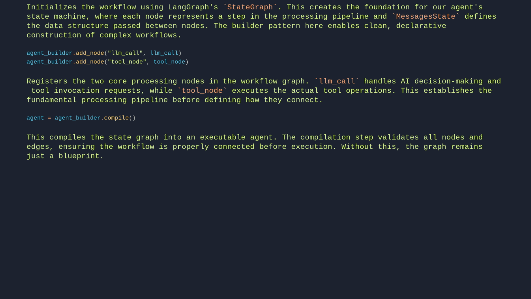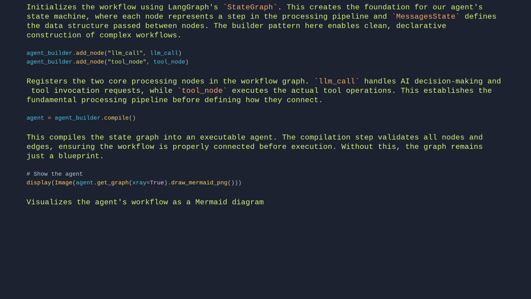# Show the agent. display(Image(agent.get_graph(xray=True).draw_mermaid_png())). Visualizes the agent's workflow as a mermaid diagram. The xray=True parameter reveals internal state transitions, helping debug complex routing logic between nodes.